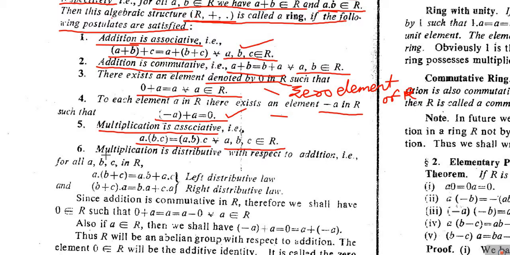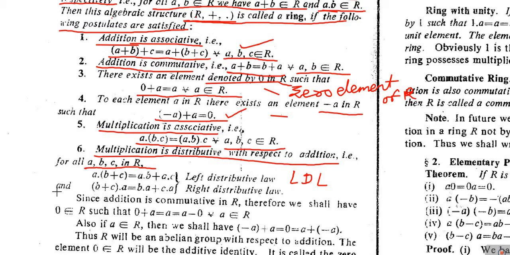Next one, the sixth one is the last one. The sixth one is multiplication is distributive with respect to addition, which means that for any three members a, b, c belonging to R, we must have a(b + c) equal to ab + ac. This is the left distributive law. The left distributive law can be written in short as LDL.